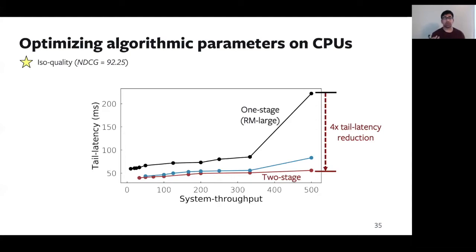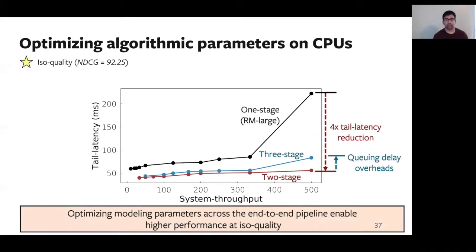Now, in the paper, we show the impact of model complexity across stages on the overall quality and the performance. We can also further decompose the pipeline into 3 stages. But unfortunately, we find that the additional queuing delays across the stages overshadow the benefits of the multi-stage decomposition. Overall, here we're seeing that optimizing the modeling parameters across end-to-end recommendation pipelines enables higher performance at ISO quality.